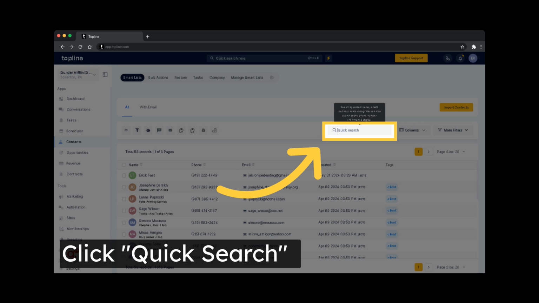Another tip is to access the Quick Search feature if you want to find a specific contact on your smart list. You can search by contact name, email, business name or tag. You can also search by the phone number, minimum 3 digits.